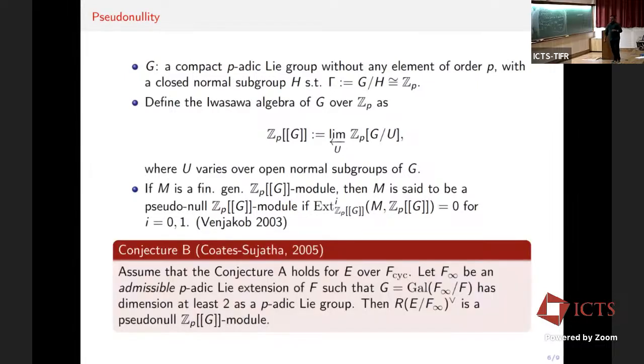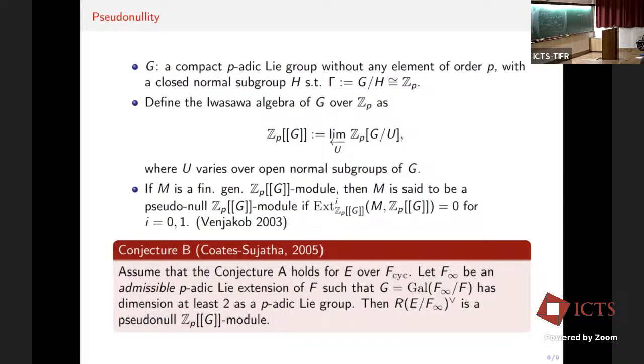So what was the conjecture about the structure of finite Selmer groups over this extension? It is the following. Suppose that F is a number field, and assume that conjecture A holds for E over F. Let F infinity be an admissible p-adic Lie extension of F. By admissibility, I mean there are three conditions that I want F infinity to satisfy. So the first condition is that...